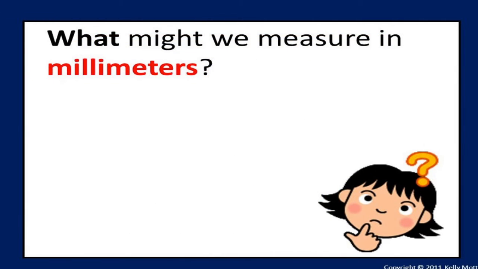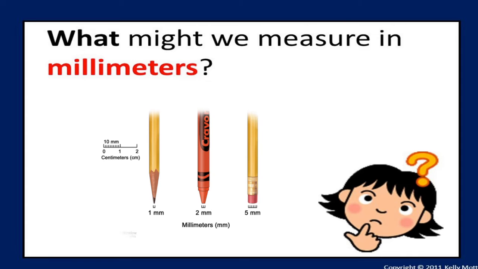Now, what might we measure in millimeters? You know that millimeters are the smallest measures, isn't it? Where do we use millimeters? Here you can see the tip of the pencil, the tip of the pen, and the tip of the eraser. See here, this is 1 millimeter. Can you see only the tip? 1 millimeter, because millimeter is the smallest unit, isn't it?